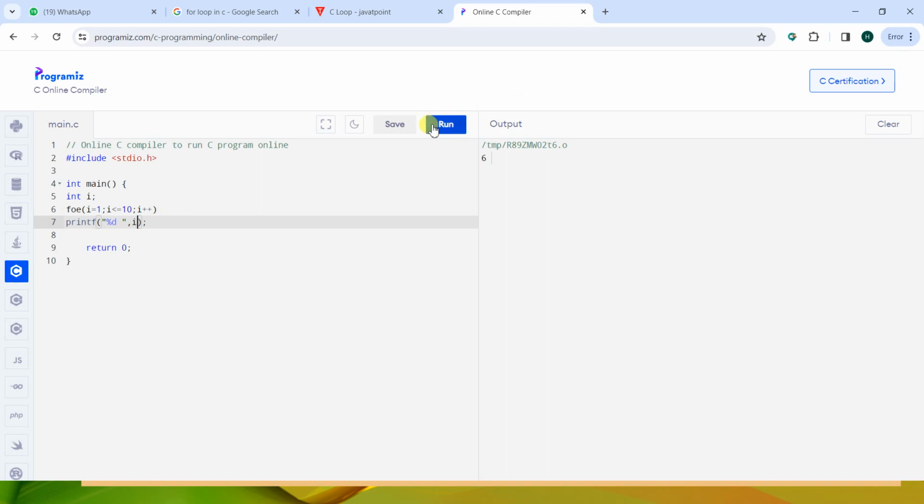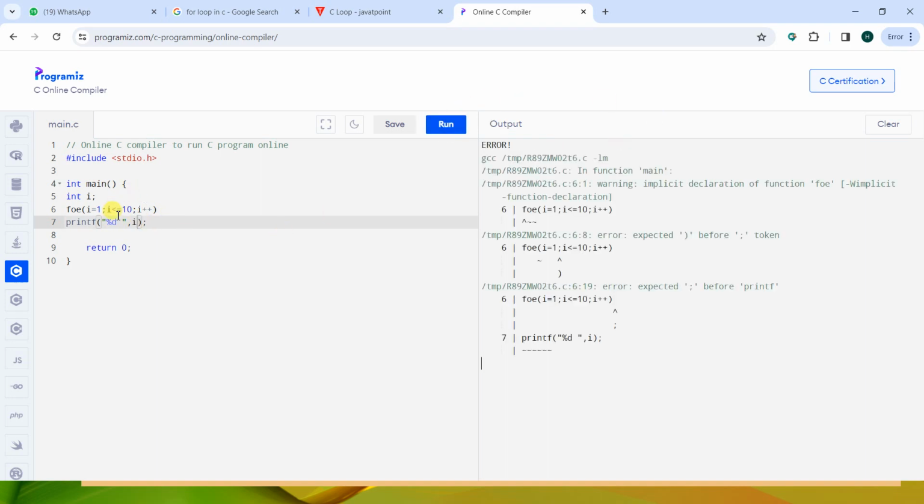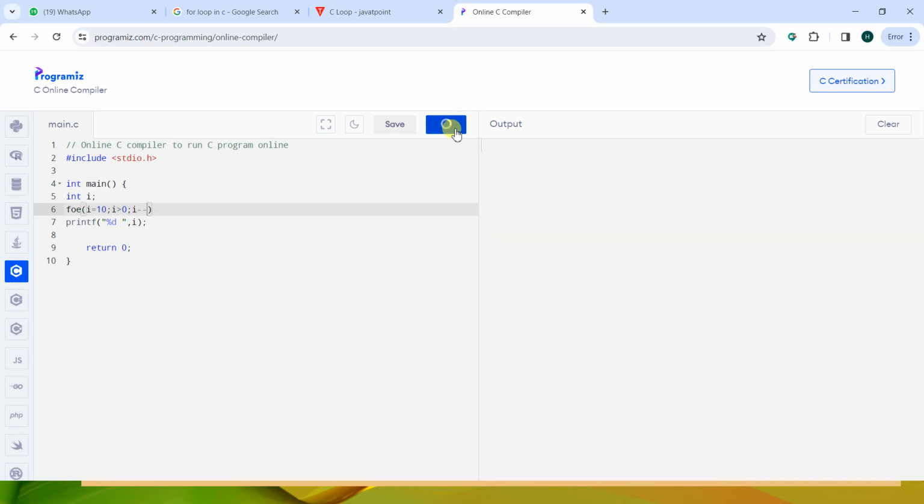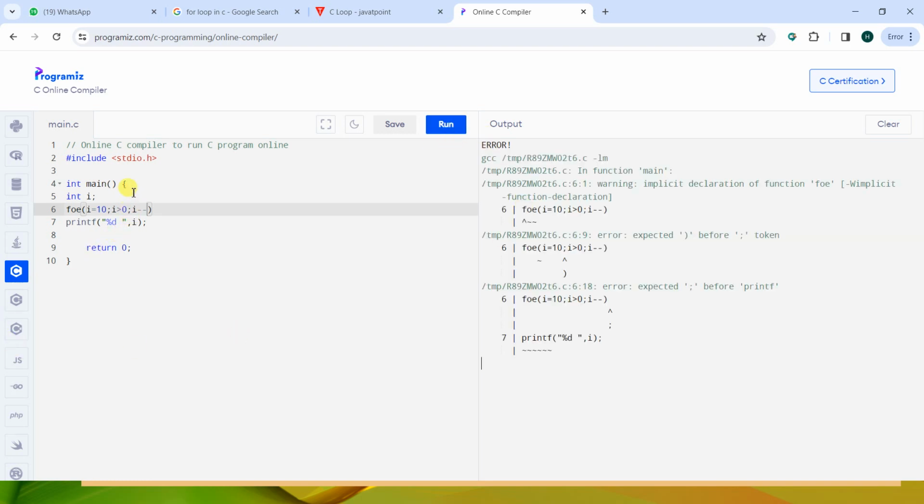The result will be 1 to 10. But i greater than 0, because we want to display 10 to 1, and i minus minus. Now you see the result will be like this. Just see, we are leaving something; it is supposed to be i equal to 10, i greater than 0, i minus minus. Now we have to run the program.